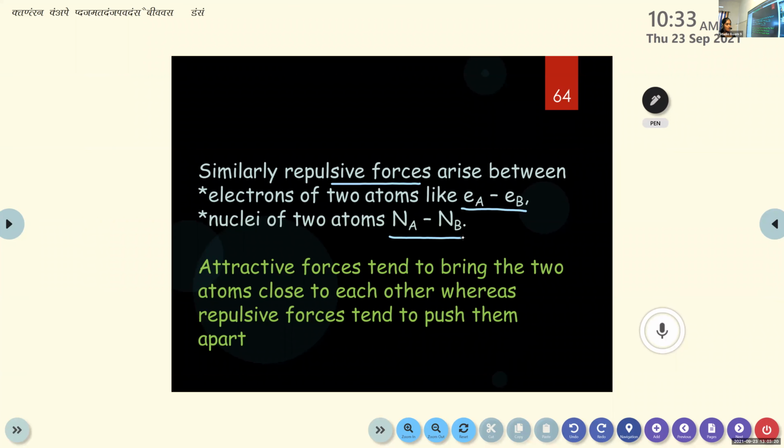First case, that is attractive force, that will be between opposite charges, that is nucleus with electron. In the repulsive force, it will be with same charges. So between the electrons or between the nuclei. So these are the two types of forces that exist between the two atoms in the formation of hydrogen molecule.